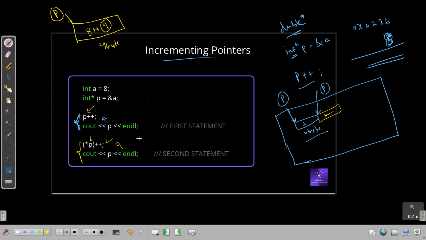So that happens when you do pointer arithmetic. Similarly, you can do minus minus and all other things. We will be considering the size of integer or the size of double while doing the arithmetic. We will not be considering 1 or 2 while doing the arithmetic.